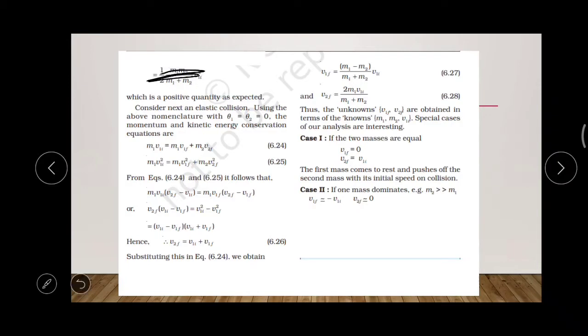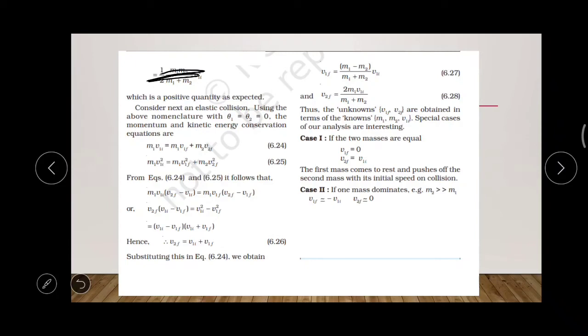Elastic collision, so you have to consider here both the kinetic energy and the momentum; both are conserved. First of all we are considering the momentum. One thing you have to remember is that in the case of the inelastic collision, after the collision both the bodies combine together and move with the same velocity. But in the case of the elastic collision, after the collision the bodies are not combining together. The bodies will be moving with different velocities.